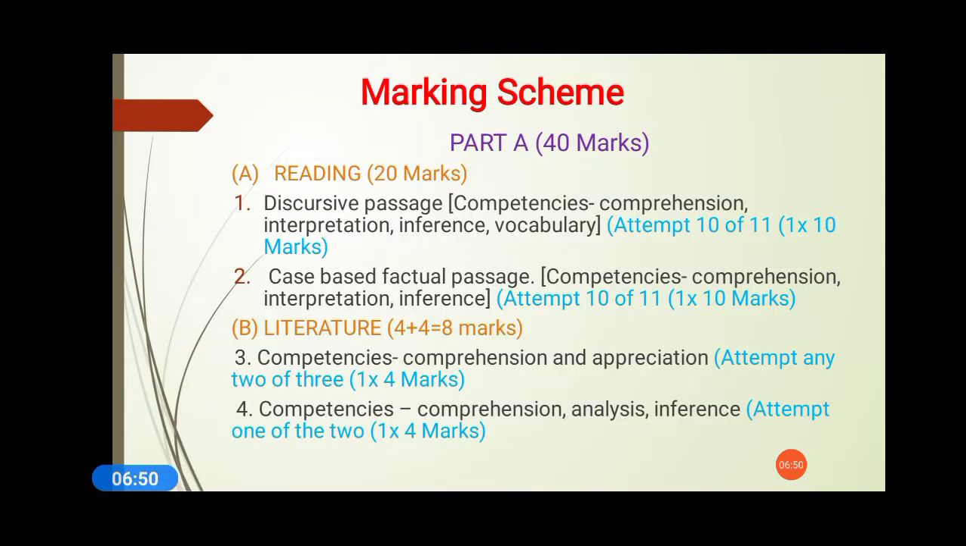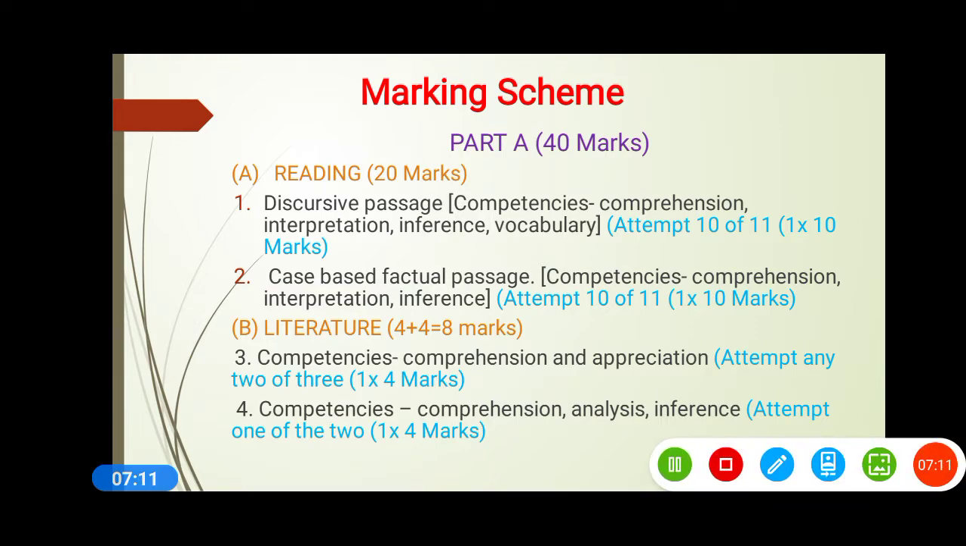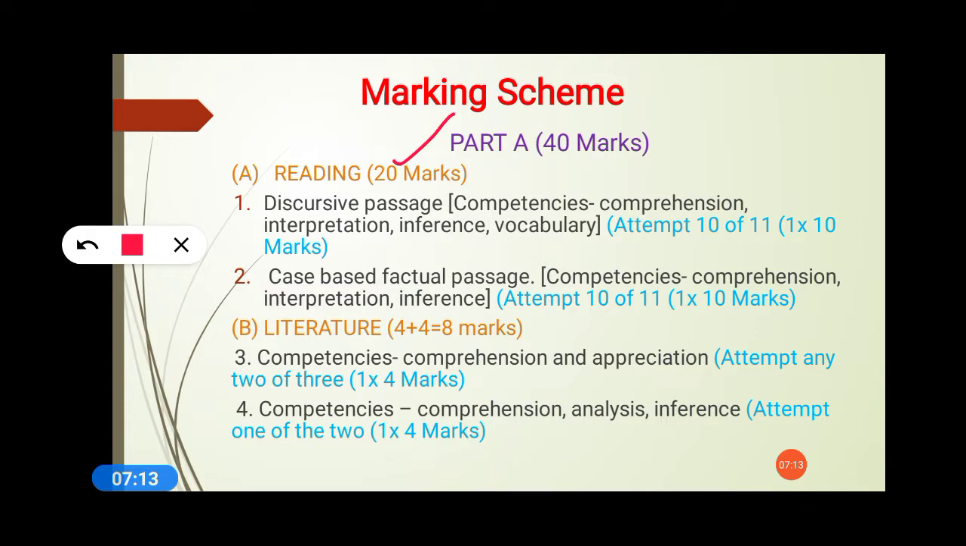First of all, the marking scheme. Whenever the final examination papers are evaluated, the examiner has a marking scheme with them, and the marks are divided into different categories. First, I will discuss Part A. Part A is further divided into 2 sections: the first part is reading, and the next one is literature. In reading you will get 2 passages. One will be discursive, another one a case-based factual description. There will be 10 questions here and 10 questions there, and a choice will be there. Out of 11 questions you have to attempt 10. So this is the marking scheme.